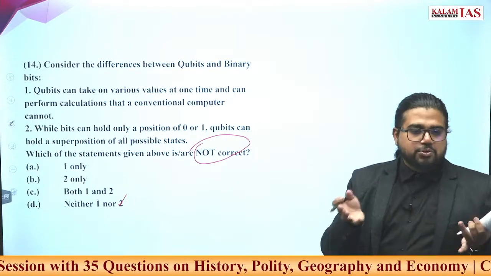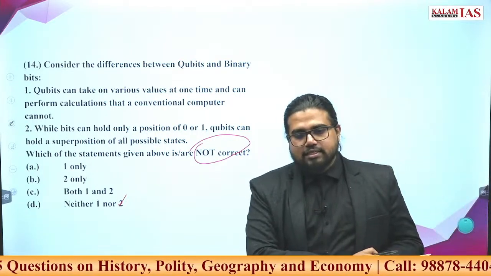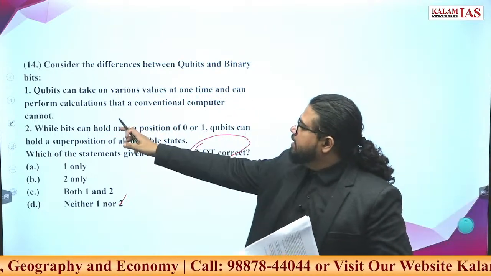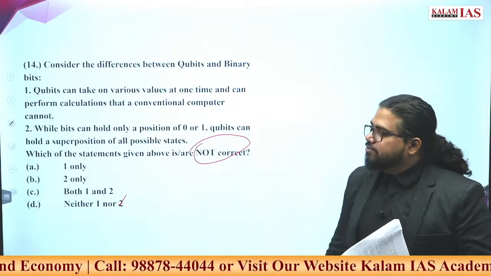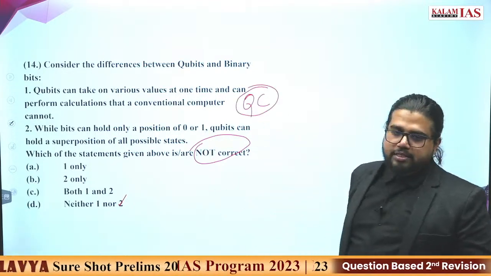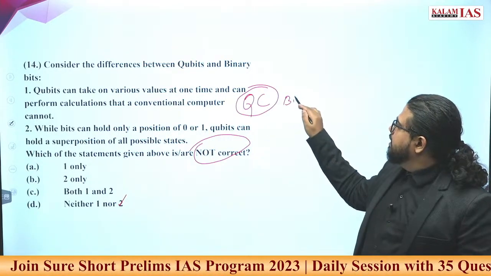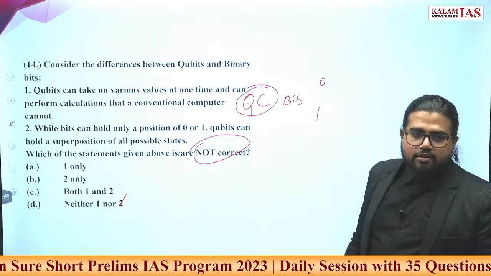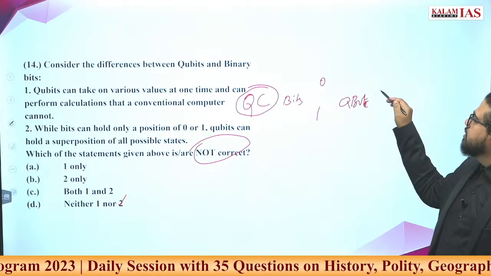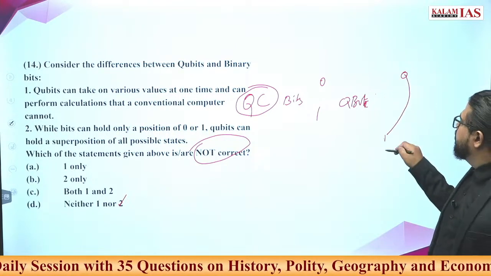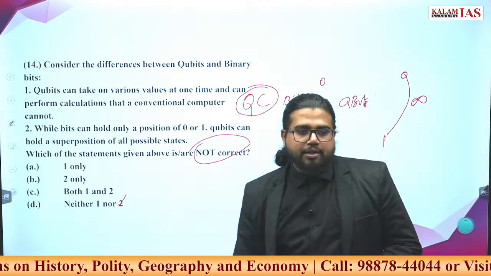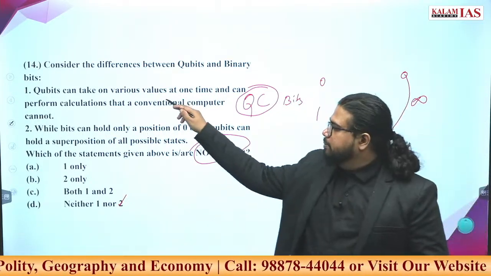Quantum science and the difference between quantum science and classical physics. Qubits can take various values at one time and can perform calculations that a conventional computer cannot. That's the advantage of quantum computers. Normal bits can only take 0 and 1, while quantum bits can take any values within the range of 0 and 1. So technically it can take an infinite number of values. That's why its computing power is much greater than normal computers.